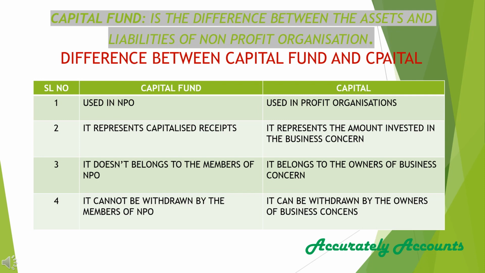Capital fund does not belong to the members of a non-profit organization, whereas the owners of the business organization generally contribute the capital. The last point of difference is that capital fund cannot be withdrawn by the members of a non-profit organization, whereas it is possible for the owners of a business organization.